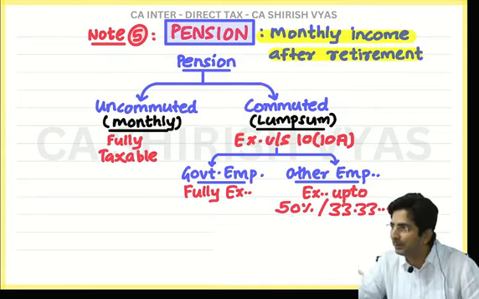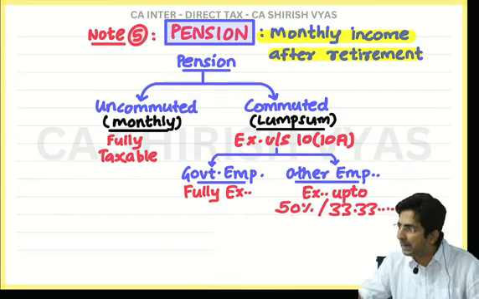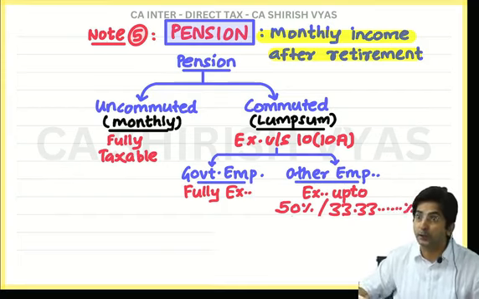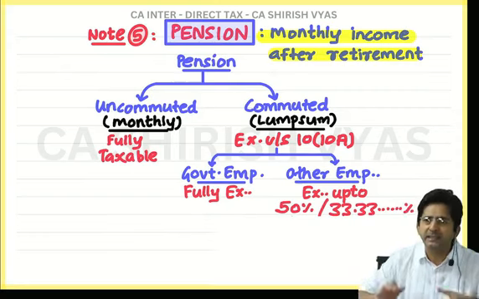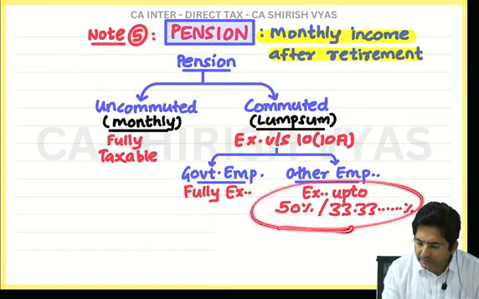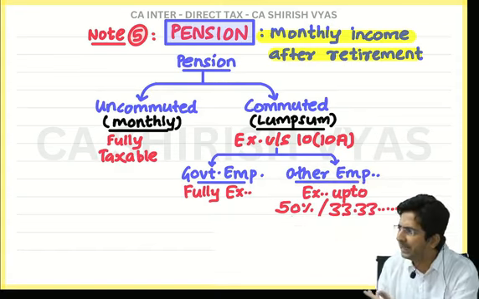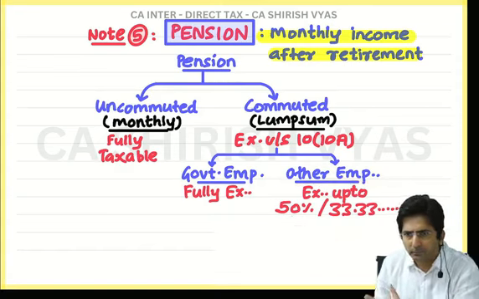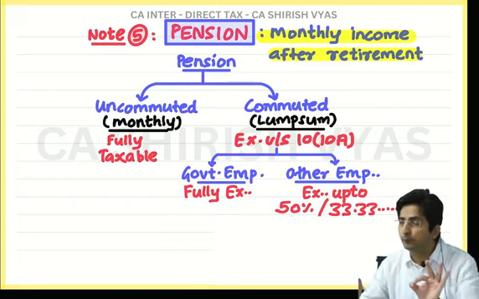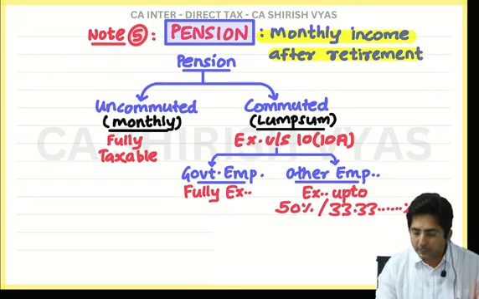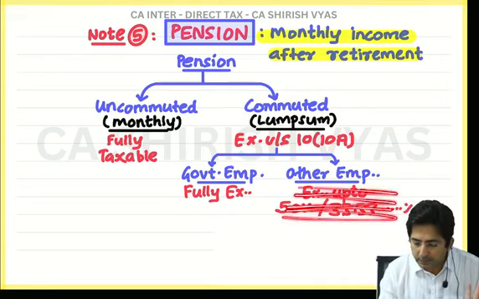It's not that simple, dear. Had it been that simple, I would not have taken a question to solve and explain. This looks simple, 50 and 33.33, but there is some interesting calculation which is better understood in the form of a question. So for the time being, just ignore this.